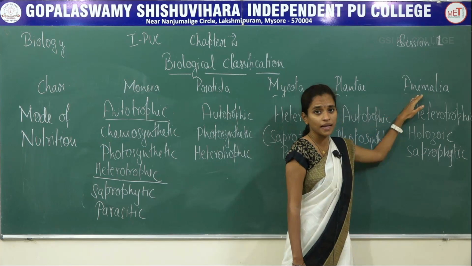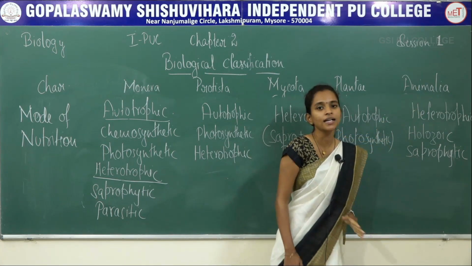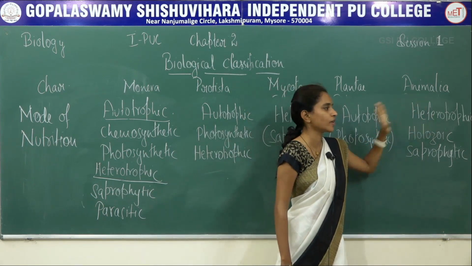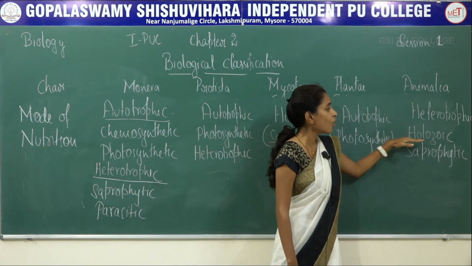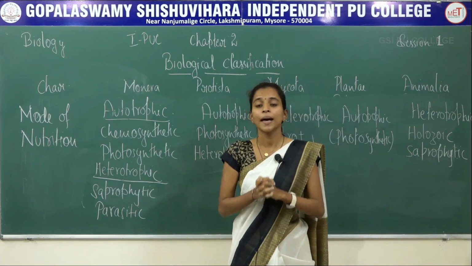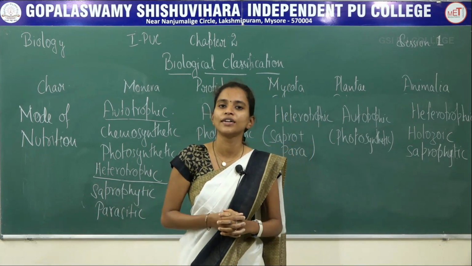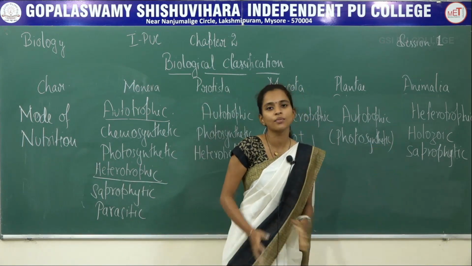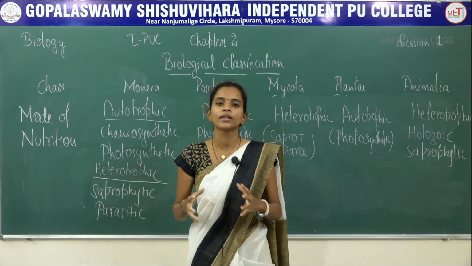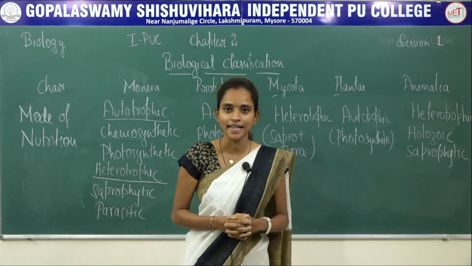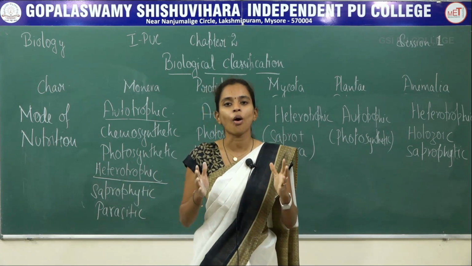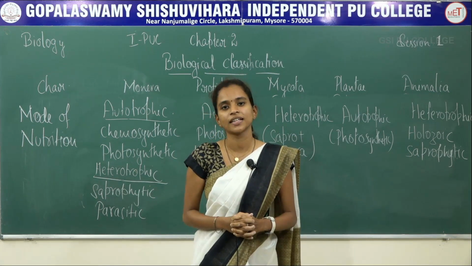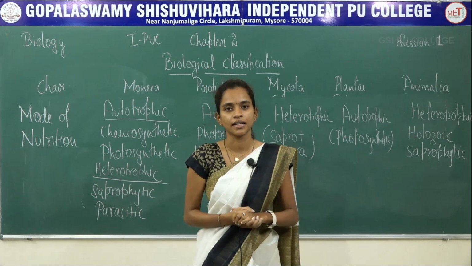Next is Animalia. When it comes to Animalia, there is no autotrophic type of nutrition, it is only heterotrophic type of nutrition. Holozoic type of nutrition means engulfing of solid food as well as liquid. So that comes under holozoic, and one more type will be saprophytic, where the organisms feed on dead and decaying organisms. Based on all these 5 characters, R.H. Whittaker did classify the organisms into 5 different kingdoms.